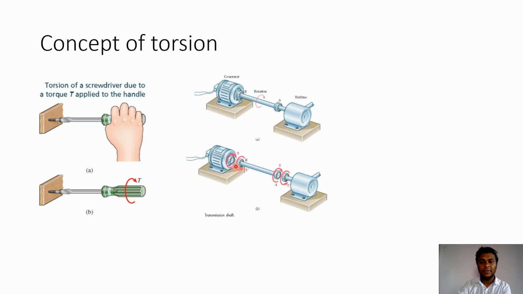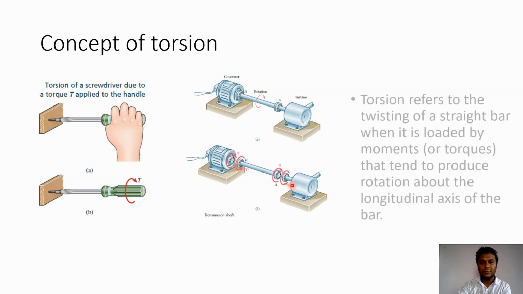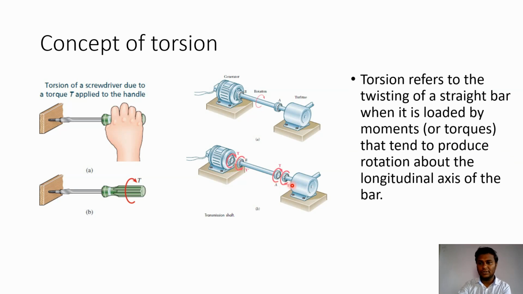If we observe this twisting moment or torque, it is applied about the axis of this shaft. So here we can define torsion as the twisting of a straight bar when it is loaded by moments or torques that tend to produce rotation about the longitudinal axis of the bar.